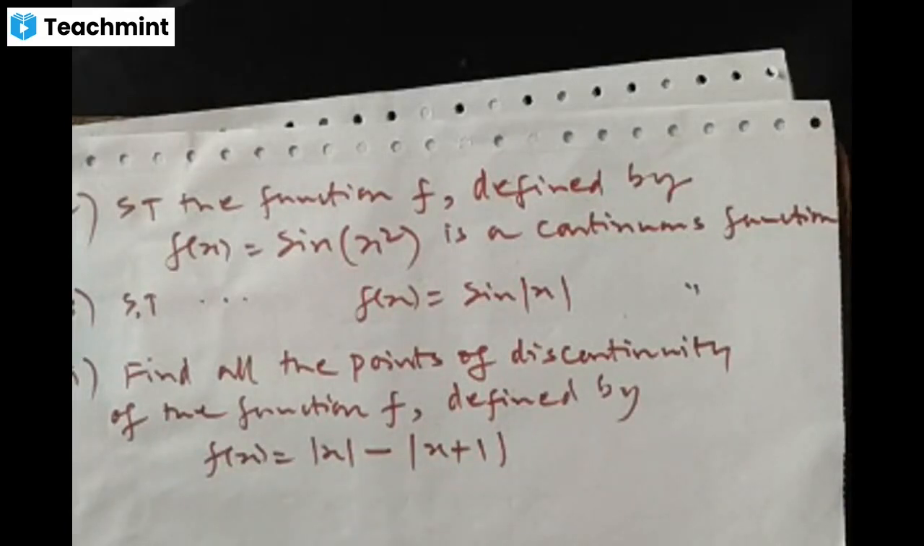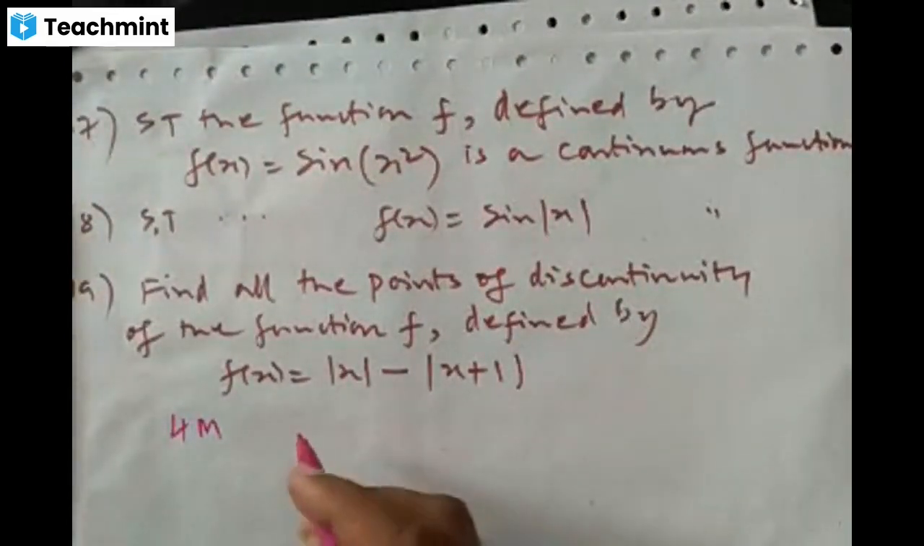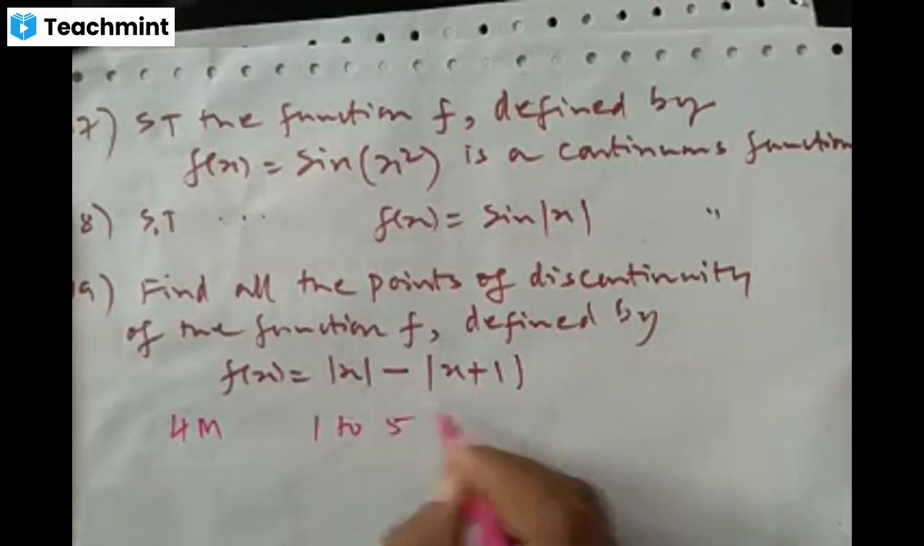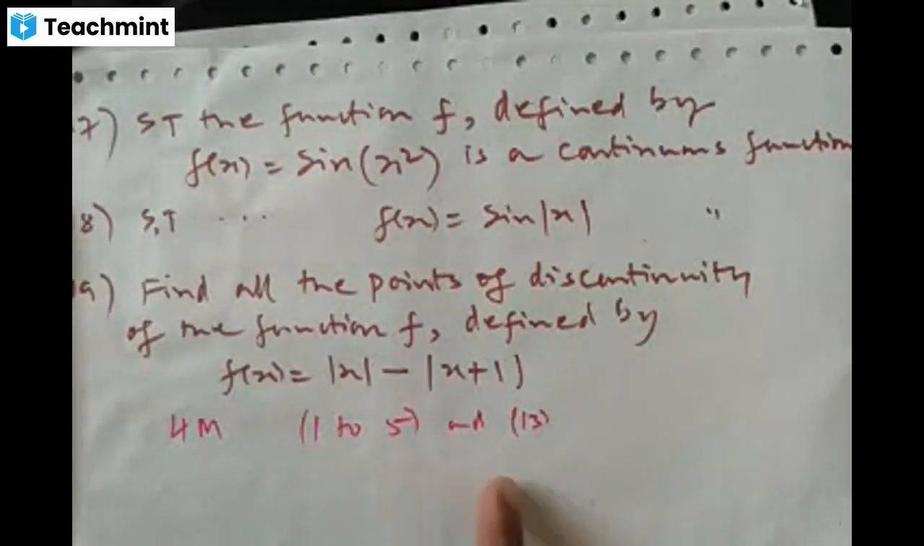Understood? So try to solve these three problems. With this, we have finished the concept continuity. In continuity, we'll have only one 4-mark question. So you have to concentrate more on the first 5 problems and problem number 13. They'll ask any one of these 6 problems in the final examination. Okay, understood?